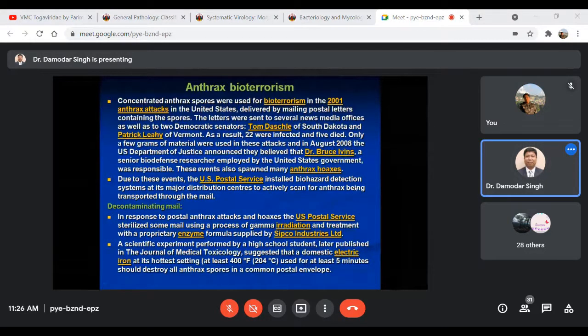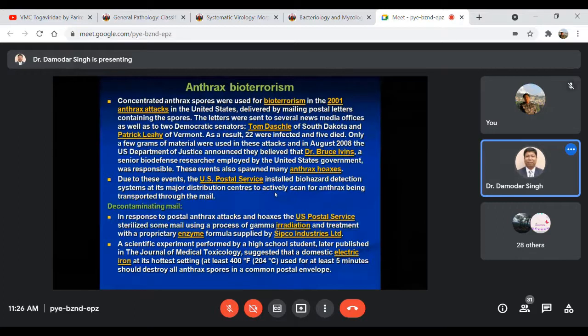You can go through it also, like some history of sending postal letters through the United States Postal Service, and that letter was actually containing the spores of Bacillus anthracis. While opening them, people used to contaminate their tongue and saliva and open the pages, so people may contract this infection from those. This way, some incidents happened.